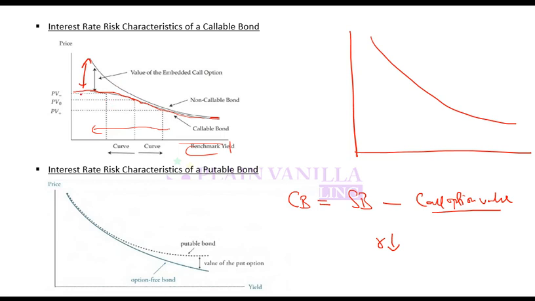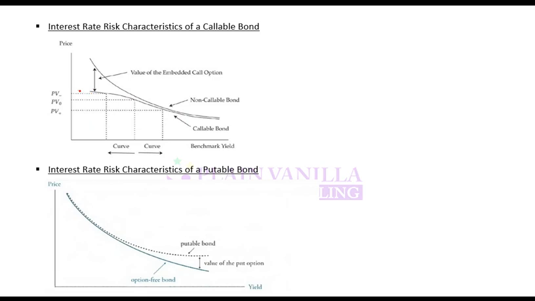So if you make a graph of the callable bond, it will be something like this. This gap will be wider towards lower interest rate. This gap will be negligible towards high interest rate. Why? Because this gap is the value of the call option, which is here almost zero, but here it is in the money and so it is higher.